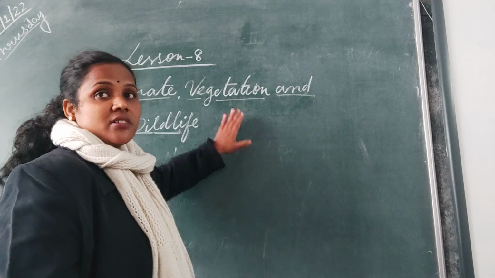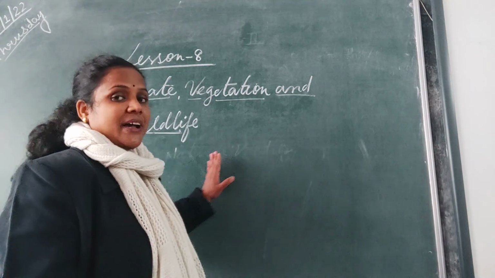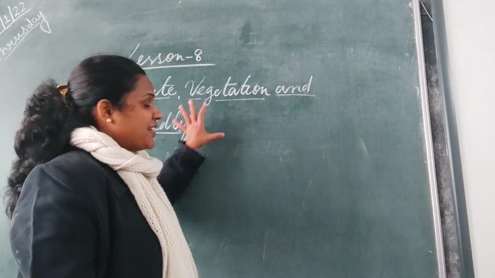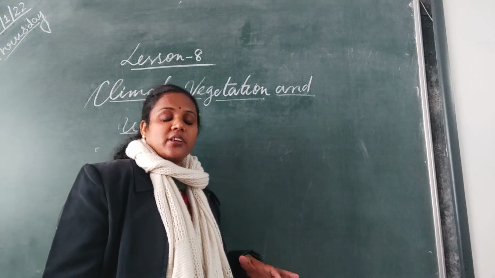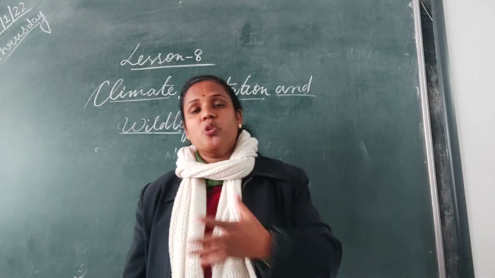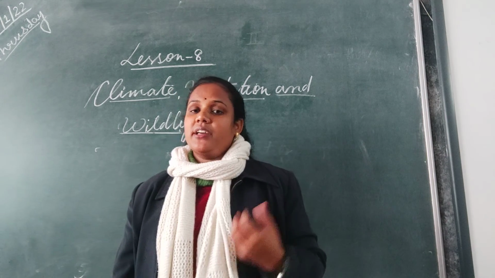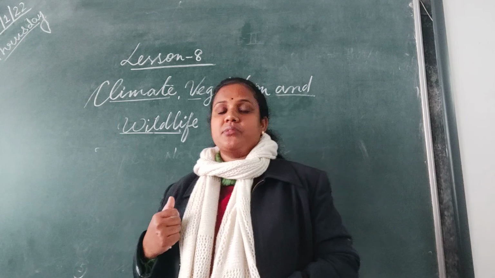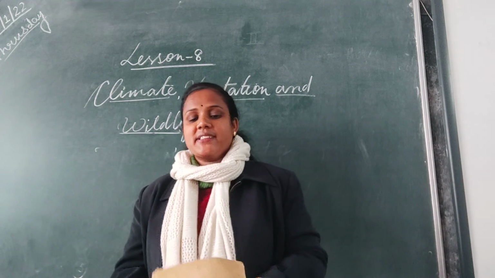Because there is a cycle going around us between plants and animals and they help us to live peacefully. If this balance is destroyed, we cannot live, because they provide us oxygen, carbon dioxide and many more products we get from them. Then only we can live peacefully on the earth. So this is how this chapter is also over. Study nicely. Take care.